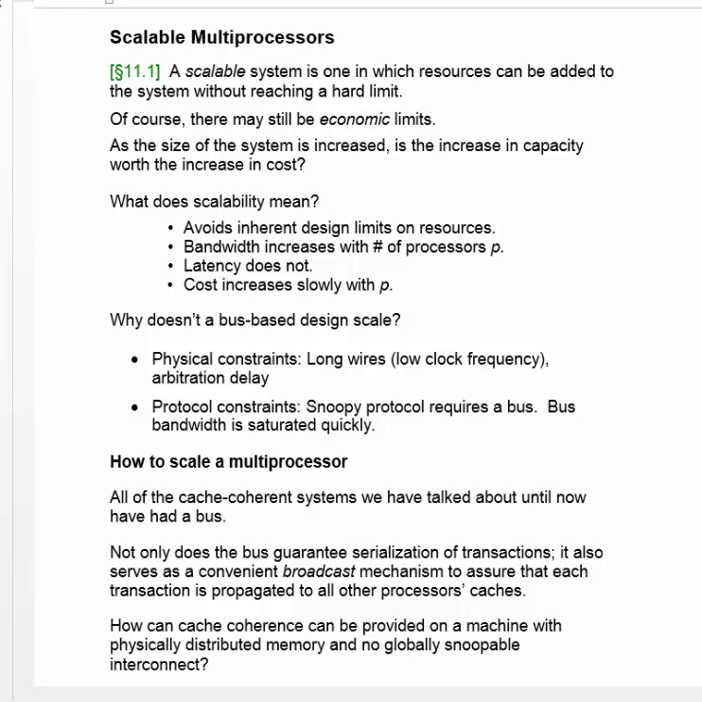A bus-based design doesn't satisfy this requirement because there are physical constraints. As the length of a bus increases, the propagation delay over the bus increases, and that forces a lengthening of the clock cycle because the clock cycle needs to be long enough to get a signal to the end of the bus. There's also an arbitration delay every time you try to put a transaction out on the bus, and if there are too many processors, you spend too much time arbitrating. There are protocol constraints. A Snoopy protocol requires that every cache see all the transactions that are made anywhere in the system, and that requires a bus which saturates quickly, as I said, at about 20 or 30 processors.